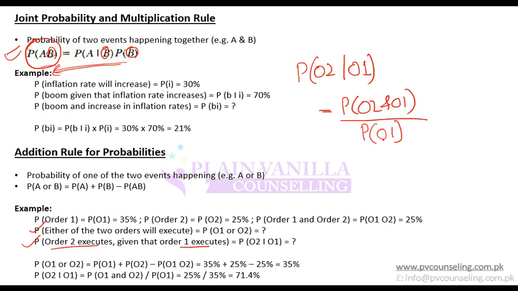So it should be the probability of order 1 and not 2. So remember the letters, otherwise there will be chances of error.